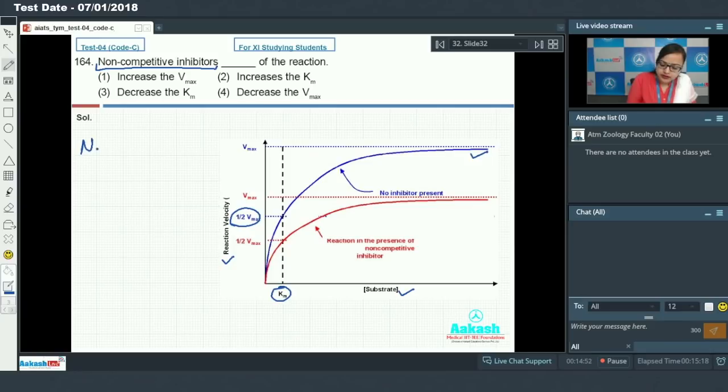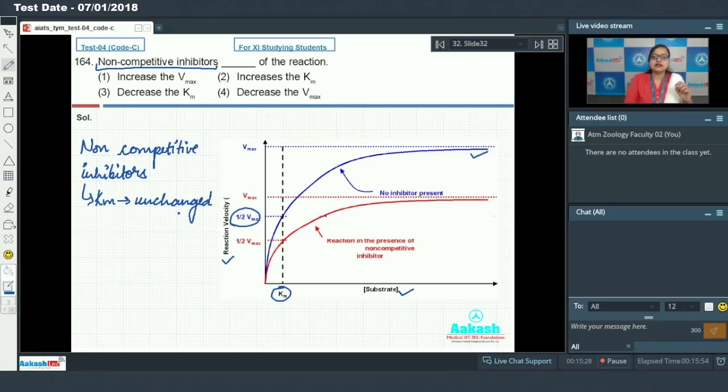So non-competitive inhibitors, since they do not affect the affinity of an enzyme for a particular substrate, the Km value remains unchanged.